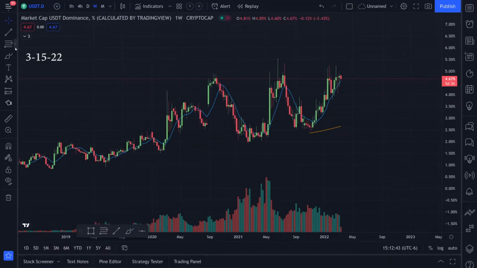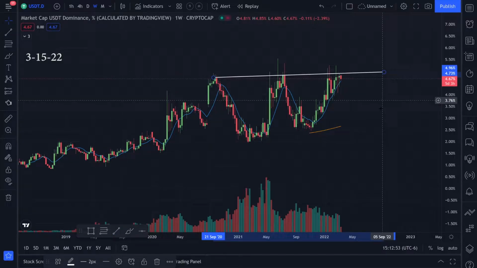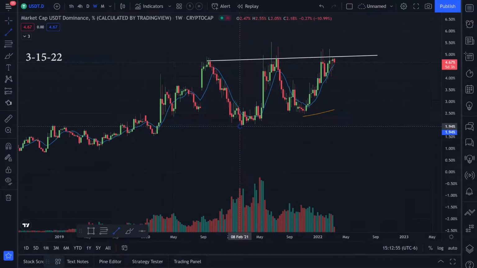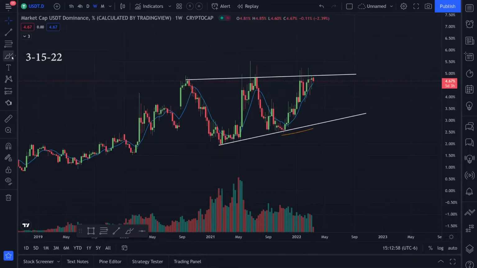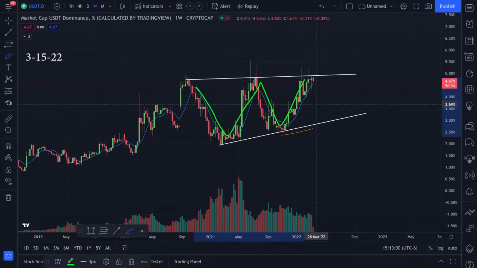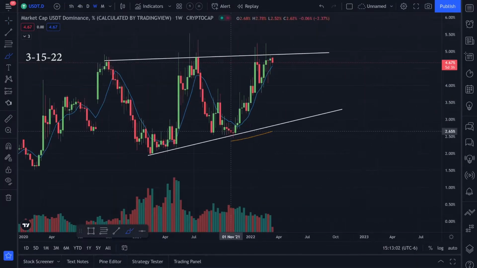But in general, what I'm looking at is we have resistance, resistance, support, support, and we have kind of like a W pattern, or possibly maybe a triangle pattern. We have this top right here, and then we have a bottom like this, and basically we're bouncing in between these two trend lines. The other thing we can argue is we have support, support, support, and it's trending to the upside. Let's go ahead and put a trend line like this.